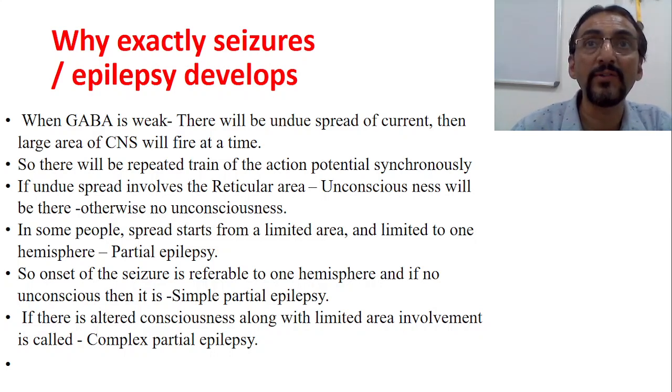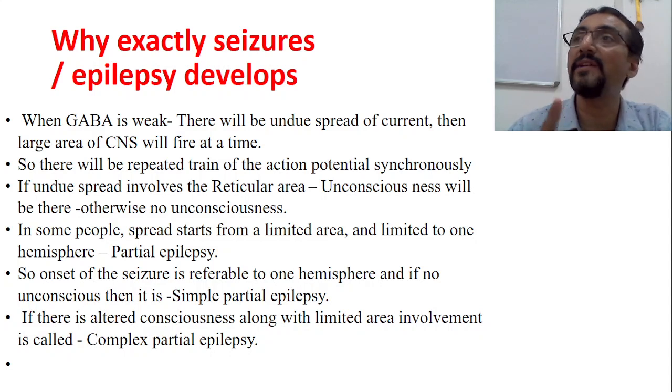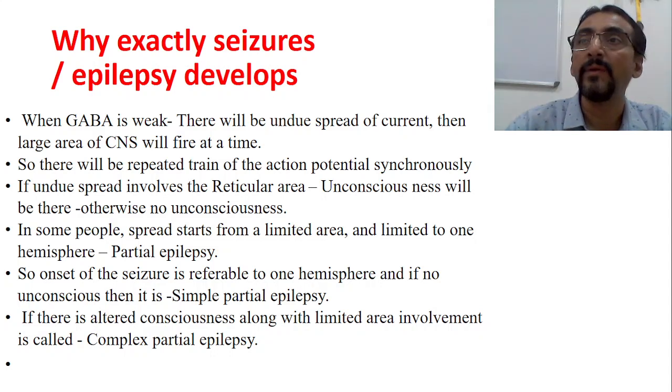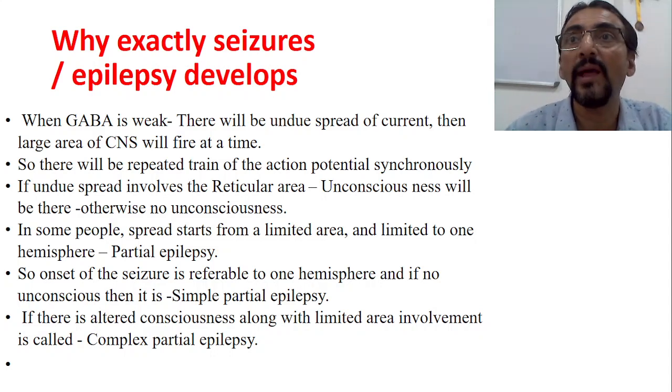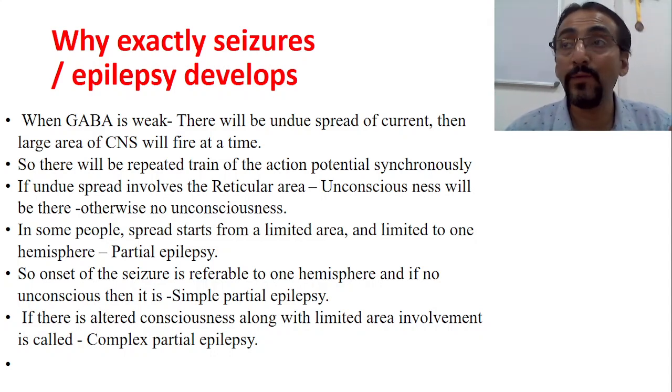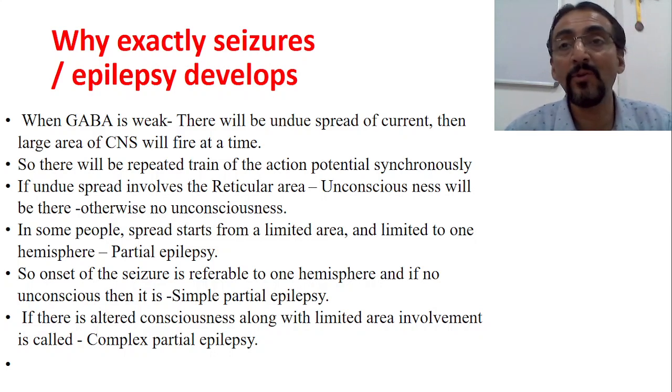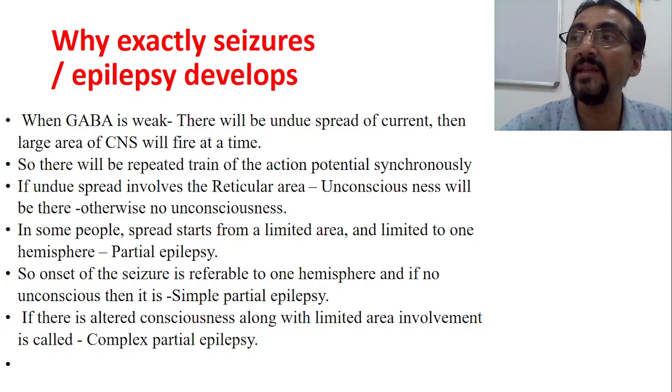When will you have unconsciousness? When the reticular activating area gets involved. Abnormal electrical discharge now enters the reticular activating area, also called the corona radiata area. Then you will have unconsciousness. So if a patient has a loss of consciousness, it suggests that the abnormal electrical discharge has spread up to the reticular activating area.